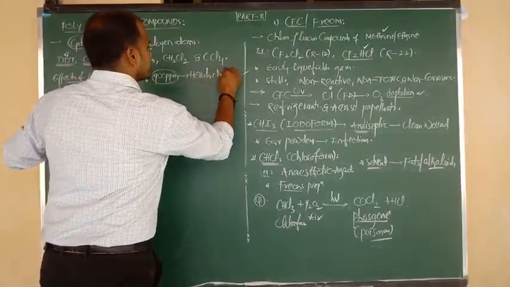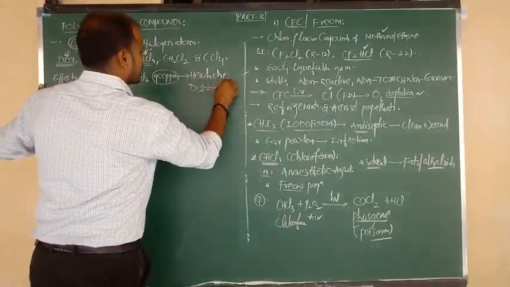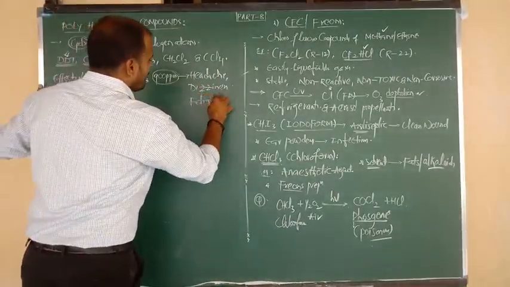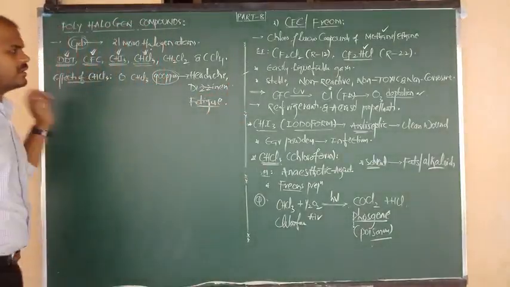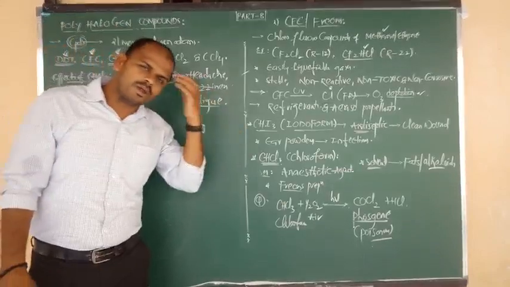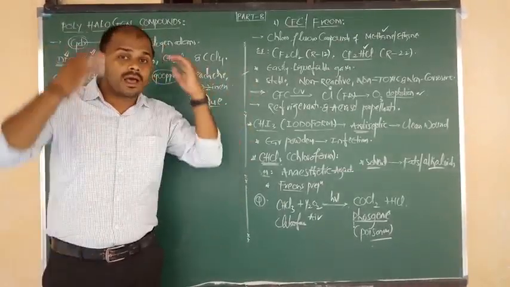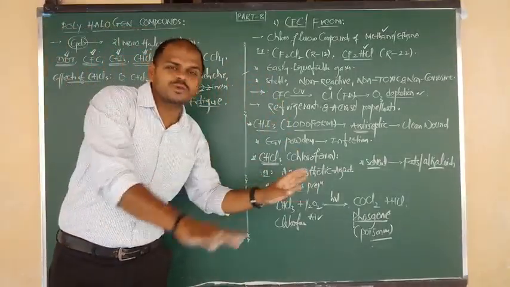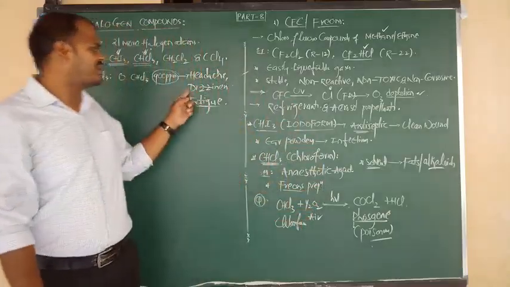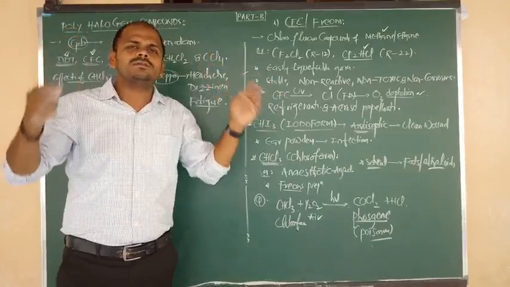headache, and it causes dizziness, and one more effect. This is nothing but what, beta? Fatigue. Important effects: dizziness, headache and fatigue. Headache everybody knows. Dizziness means loss of balance, so they try to fall down. That is the meaning of dizziness. And fatigue is nothing but tiredness. The whole body becomes very weak, and headache comes.